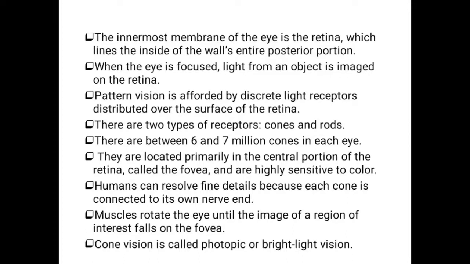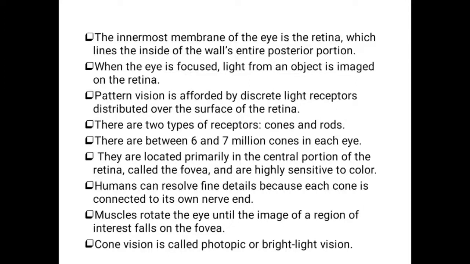The cones are mainly sensitive to color. They help humans resolve fine details of the image, because each cone is connected to its own nerve end.